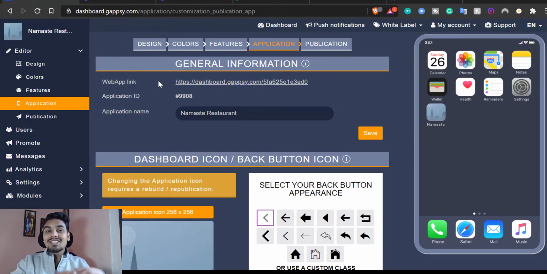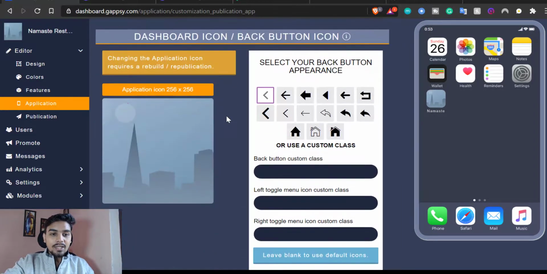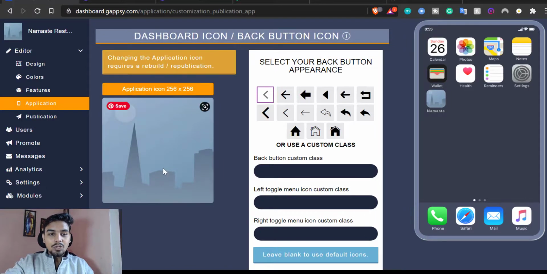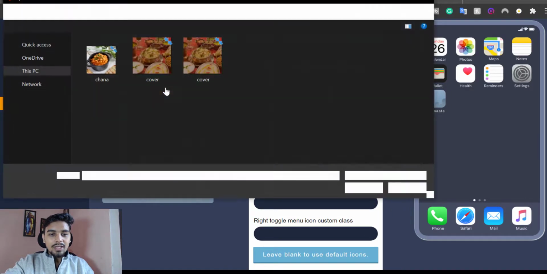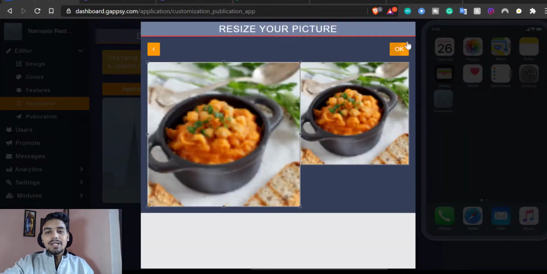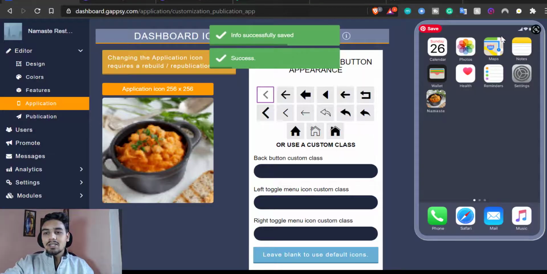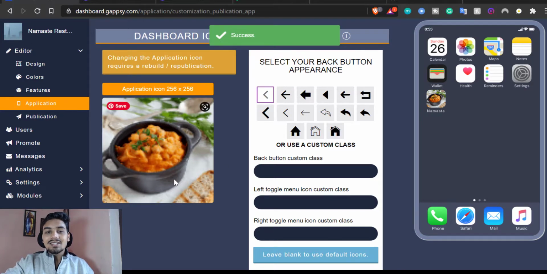So you have this cloud server on the Gapsy website. You don't even have to buy that, because otherwise you would buy this from Google or Amazon most of the time. And then there is this application icon if you want to add one. I'll go there and find Chana for now. But see, this is very important because, for example, you can see in the right panel, right? Maps has a different icon, photos have a different icon. So it is important that you have this special icon.